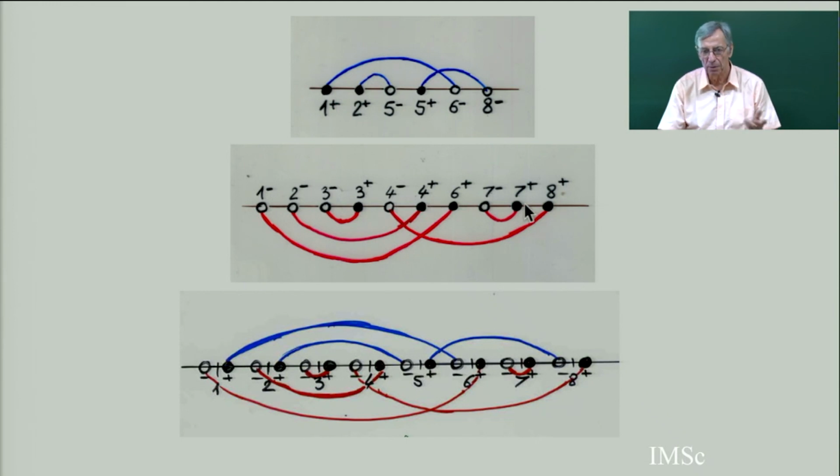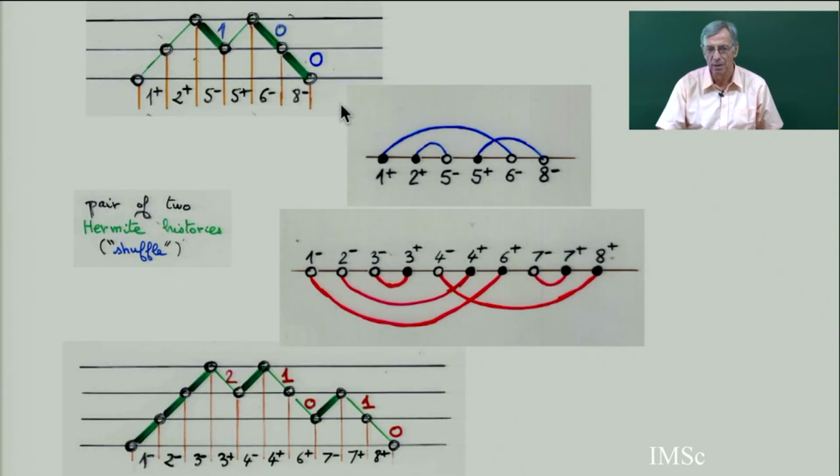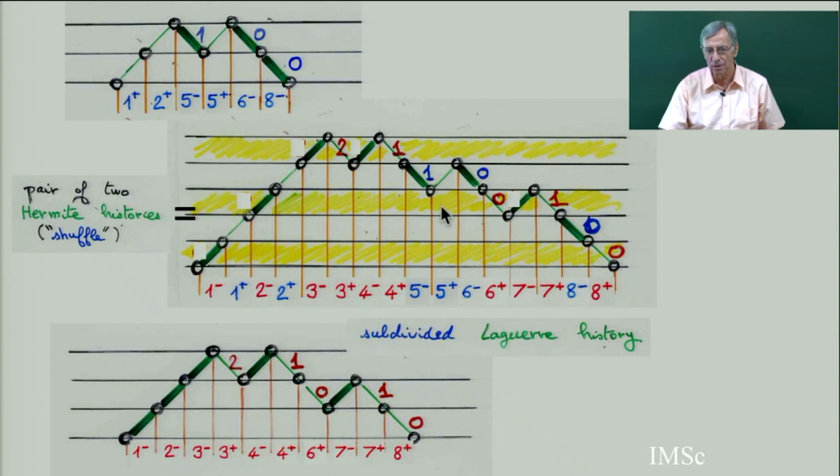So plus, minus, etc. Each time you have a minus, it's a white point. Each time you have an i plus, it's a black point. This is important when I shuffle all this to get back the original Dyck path. So from these two involutions with no fixed point, you get two Hermite histories. And now from these two Hermite histories, you shuffle them to get a big Dyck path.